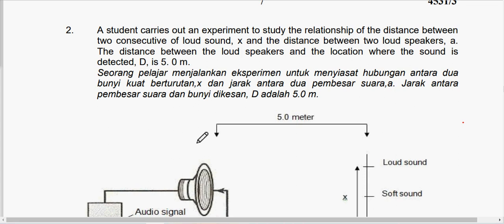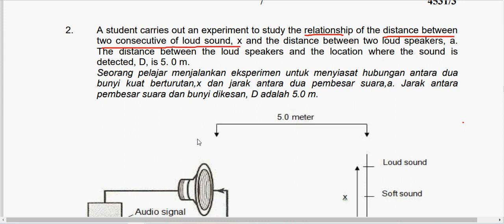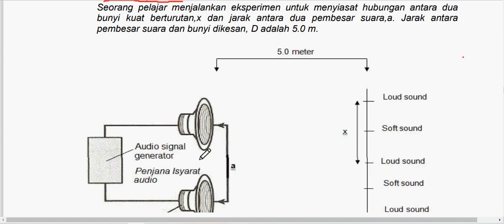Now look at the question. A student carries out an experiment to study the relationship between the distance between two consecutive loud sounds, X, and the distance between two loudspeakers, A. The distance between the loudspeakers and the location where the sound is detected, capital D, is 5 meter. Look at the diagram.